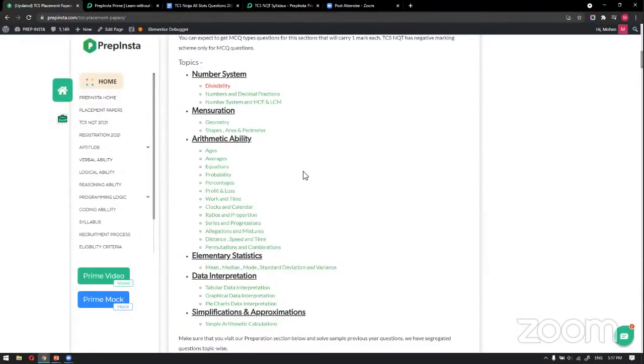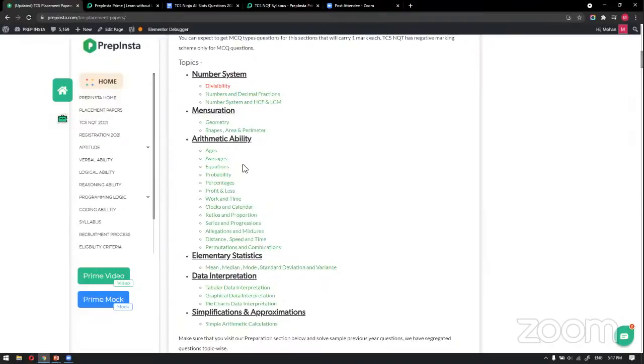When I see the paper, around 70 to 75% of old papers repeated, like old patterns repeated. When compared to our website, around 95% of our content was repeated in TCS. Why? Because we have covered all the types of questions asked in TCS, right?